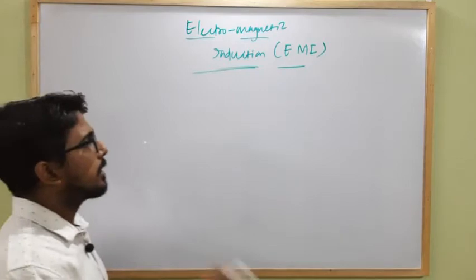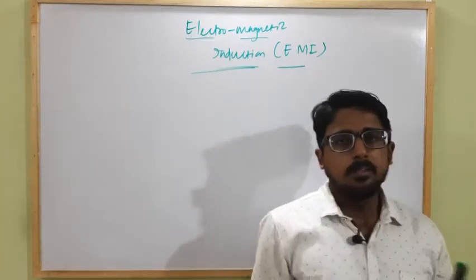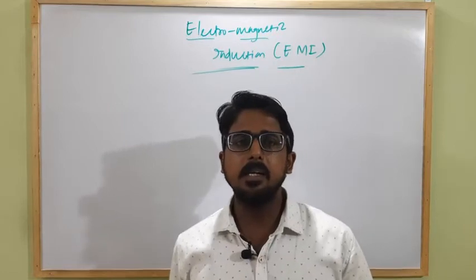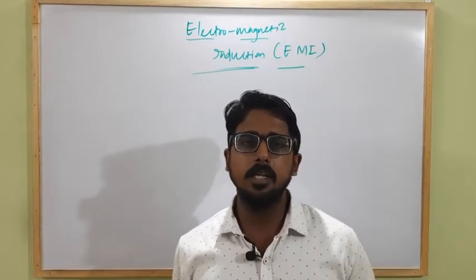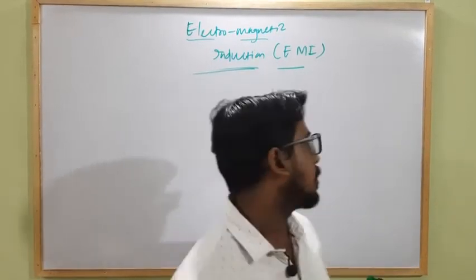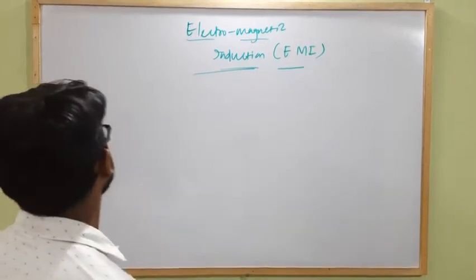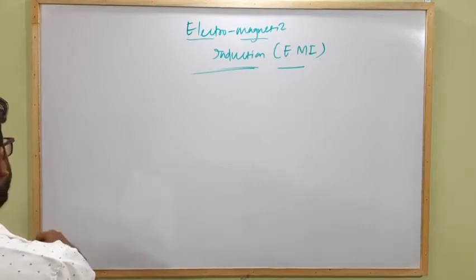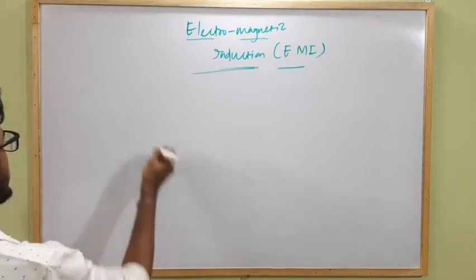And from different experiments, Faraday and Henry concluded that a magnetic field can produce electric current in a conductor. So among the large number of experiments, we are going to study some of them. First of all, let us discuss the Faraday-Henry experiments.